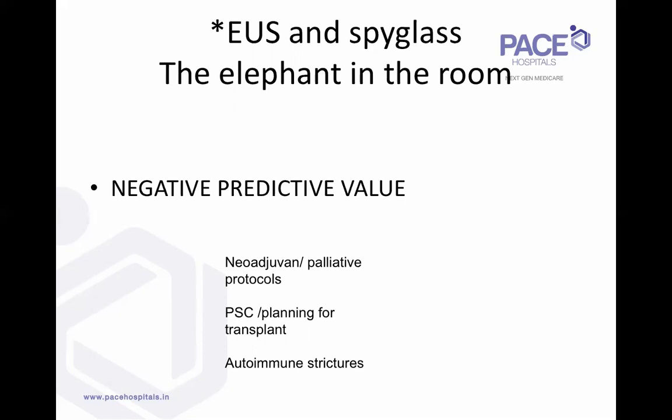In autoimmune strictures, in my initial years, I resected a couple of what were thought to be hilar cholangiocarcinomas. One patient had Hashimoto's thyroiditis, another had retroperitoneal fibrosis. In retrospect these gave us clues, and we resected these patients, and the histology came back as autoimmune stricture. When you suspect an autoimmune stricture, obviously the treatment would just be steroids. There's no need for surgery.